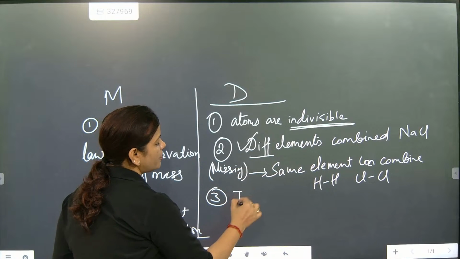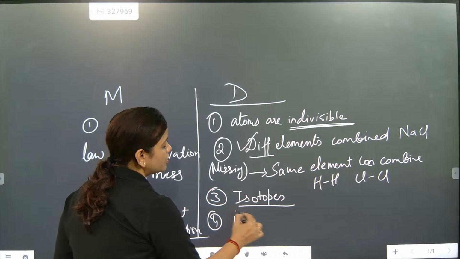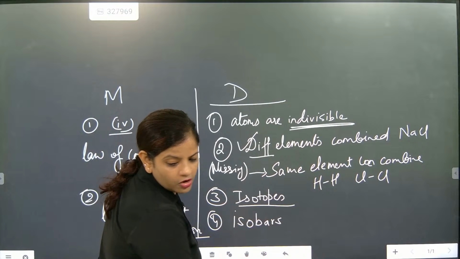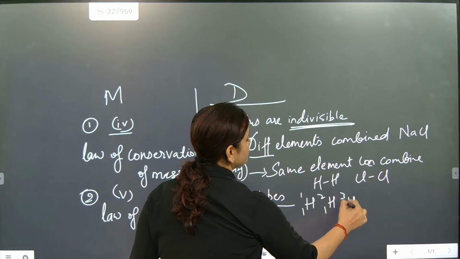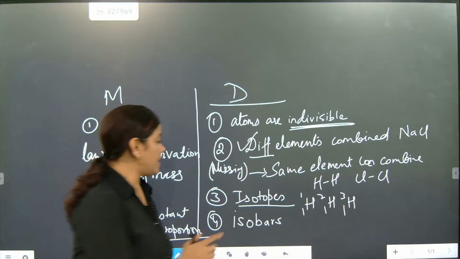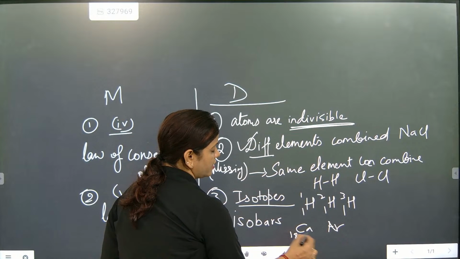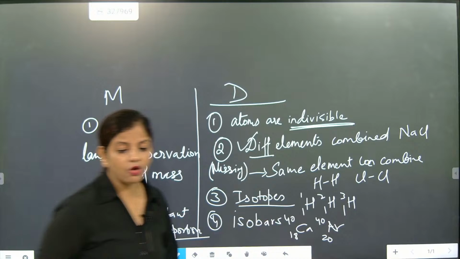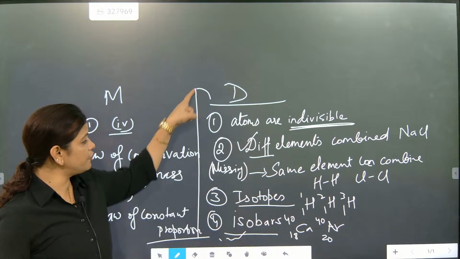Then he did not talk about isotopes. He did not talk about isobars in chemical reactions. Isotopes have the same atomic number but different mass number, so the reaction will also vary. The next one was calcium and argon, with atomic number 20, whose mass number is the same, atomic number different but mass number the same. That also he did not explain. So these were the four major defects.